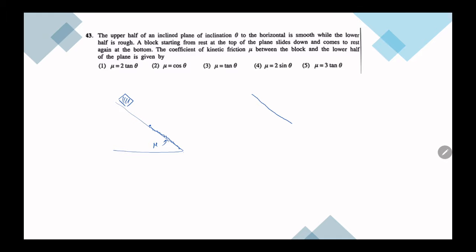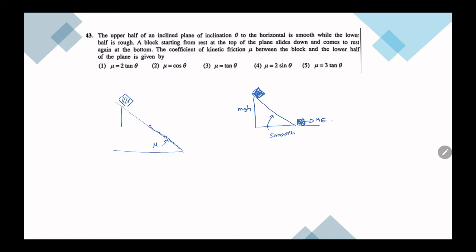Just know this idea: when we have a smooth plane, okay, say this plane is smooth, the potential energy we have completely gets converted to kinetic energy. So energy is conserved. Okay, we have the same mechanical energy here and here. Instead, potential has changed into kinetic.